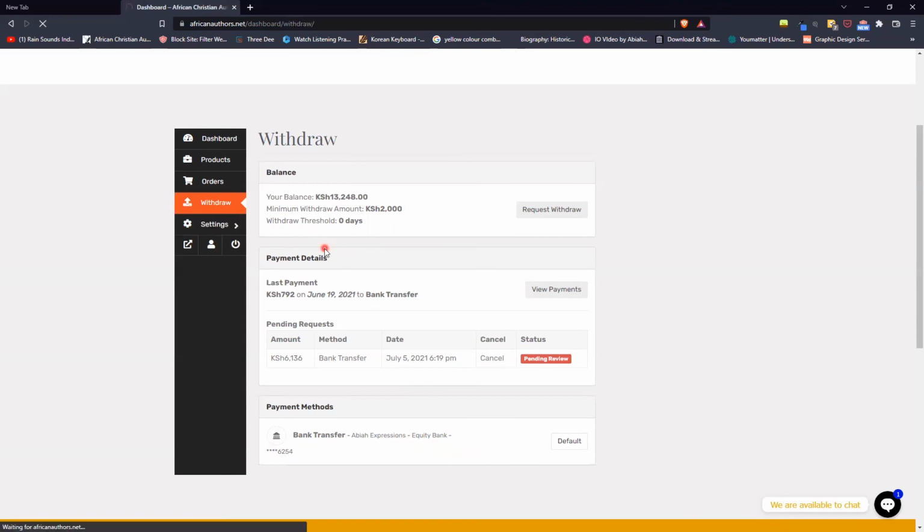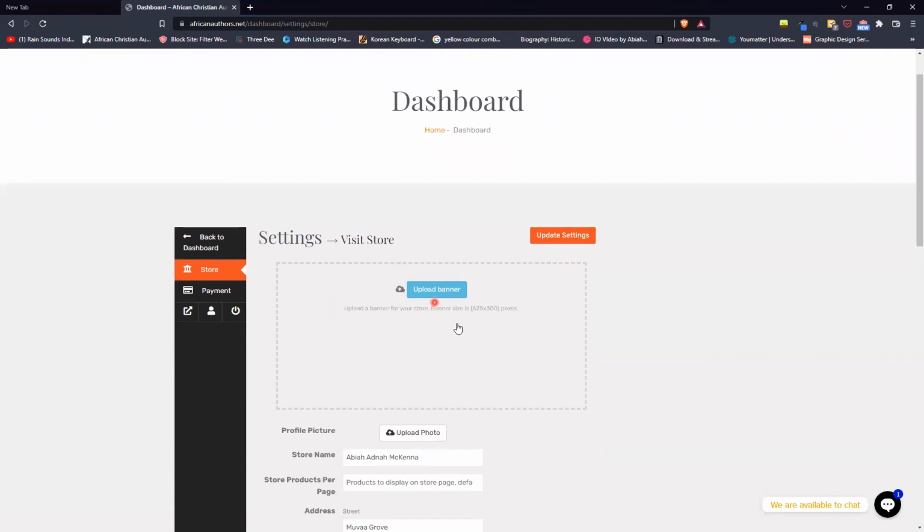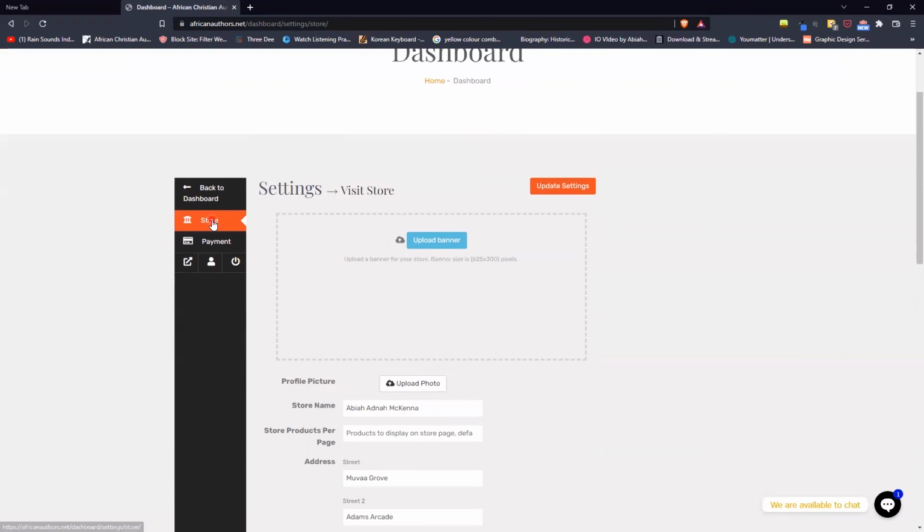Let's look at some settings. On this settings section, you have two things that you need to set up. First is your store, which is your shop, and the next one is payment. So for your store, you can put a banner here, and the specifications have been made. The banner size is 625 by 300 pixels. So you're able to put that so that when people go to your store, this is what they see. So you can put a banner there and design something that is the specific dimensions.